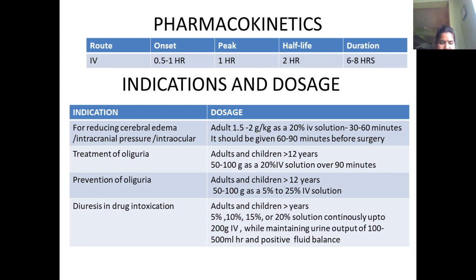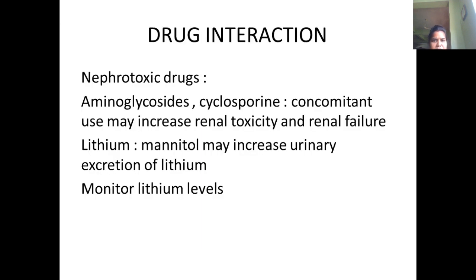And then, diuresis in drug intoxication. When there is drug intoxication, it can be given as a 5%, 10% or 20% solution, up to 200 grams, to maintain a positive fluid balance of 100 to 500 ml. For that purpose, in case of drug intoxication, it can be given.